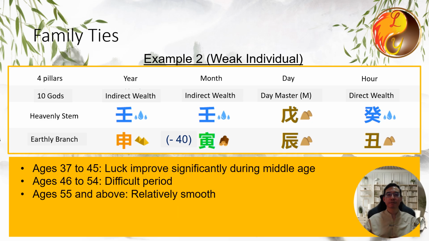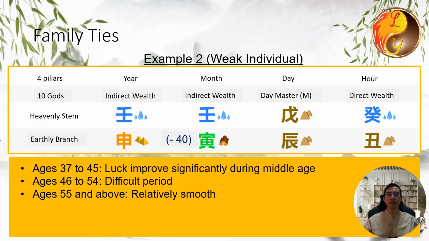However, his middle age will be relatively better. The middle age period represented by the day branch, ages 37 to 45, is supported by Earth, which is favorable. Thus, his luck will improve significantly during his middle age. In old age, represented by the hour pillar, the upper part of the hour pillar is water, which Earth restrains. This is also unfavorable, indicating difficulties between ages 46 and 54. However, after age 55, the lower part of the hour pillar is Earth, his favorable element. This suggests that after age 55, his life will be relatively smooth.